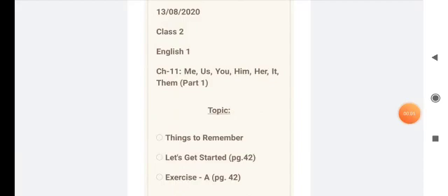Class 2, English 1, Chapter 11. Me, us, you, him, her, it, them. Part 1. Topics for today are things to remember. Let's get started. Given on page number 42, and exercise A given on the same page, that is page number 42.